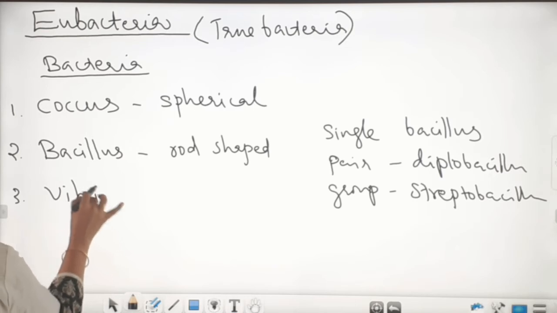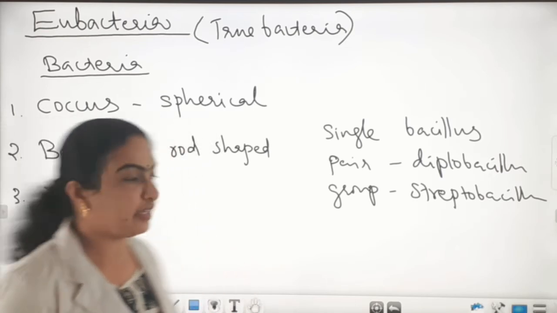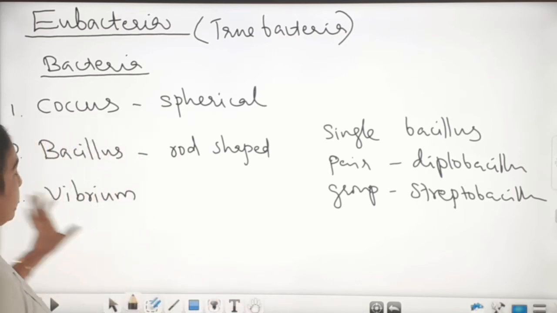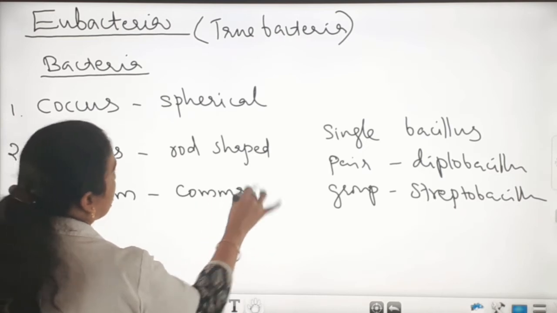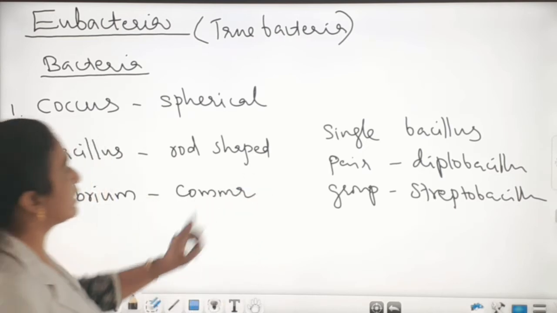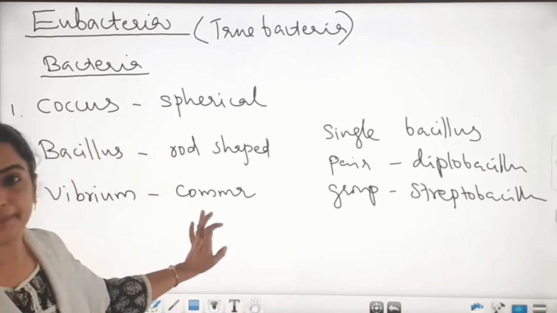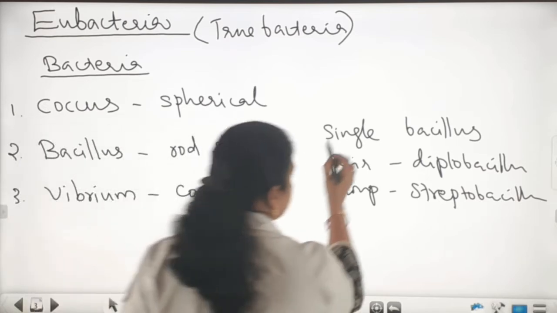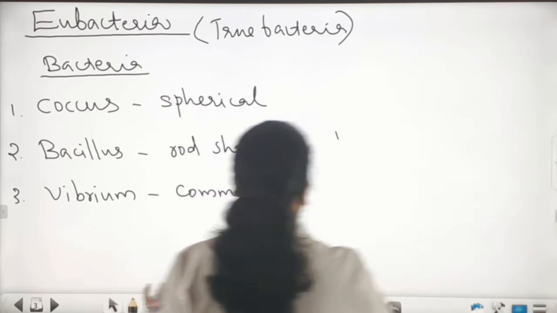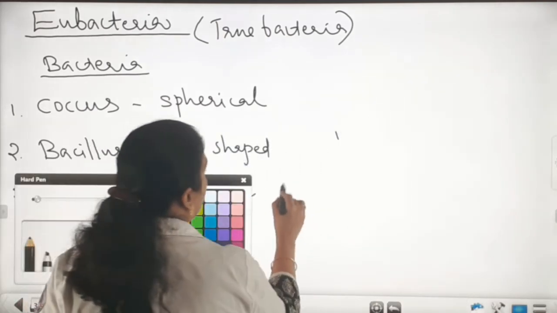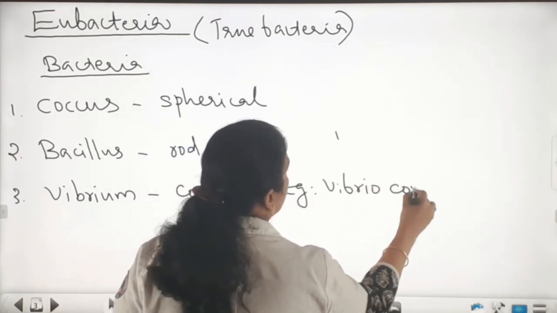Vibrio, plural vibrios. It is comma shaped. Here the example is Vibrio, comma.